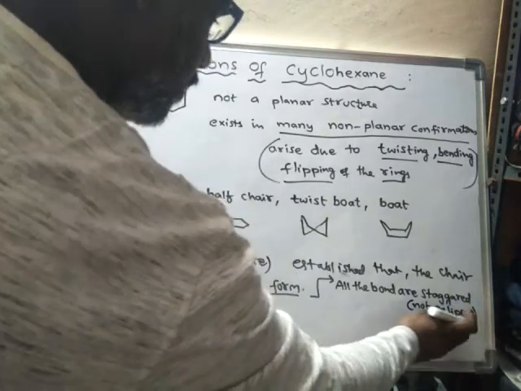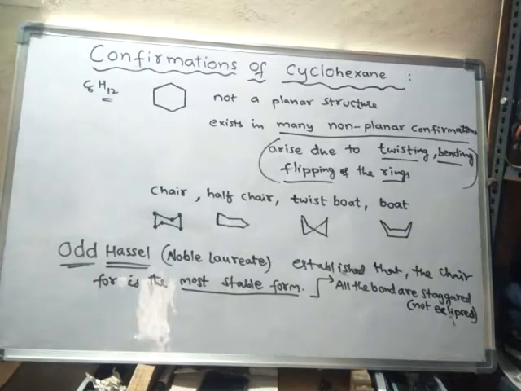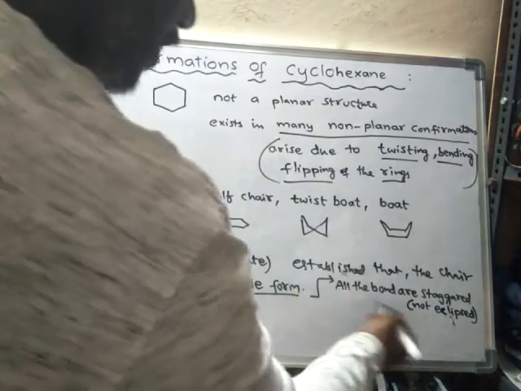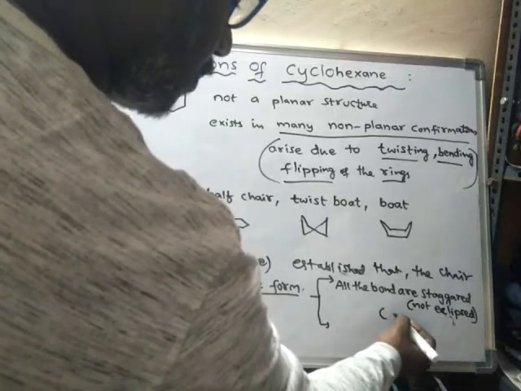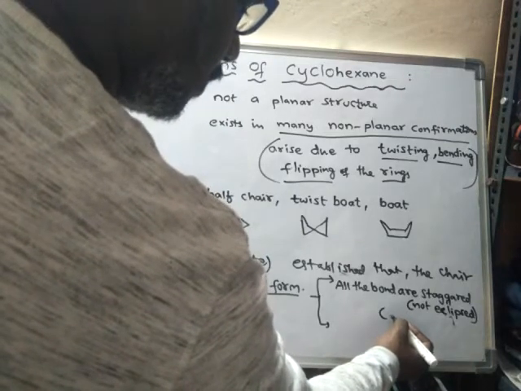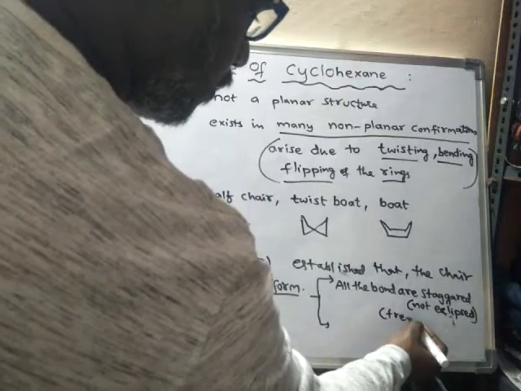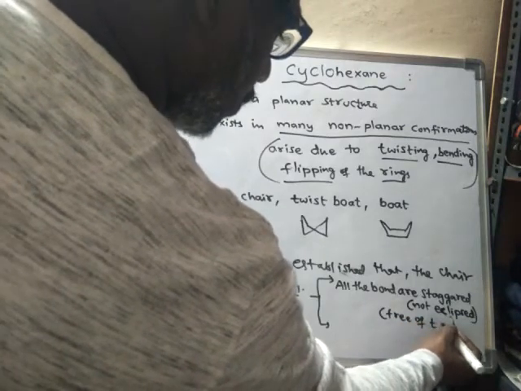As they are staggered, that means they are not eclipsed. So this is free of torsional strain. Hence, it is free of torsional strain, with an absence of torsional strain.